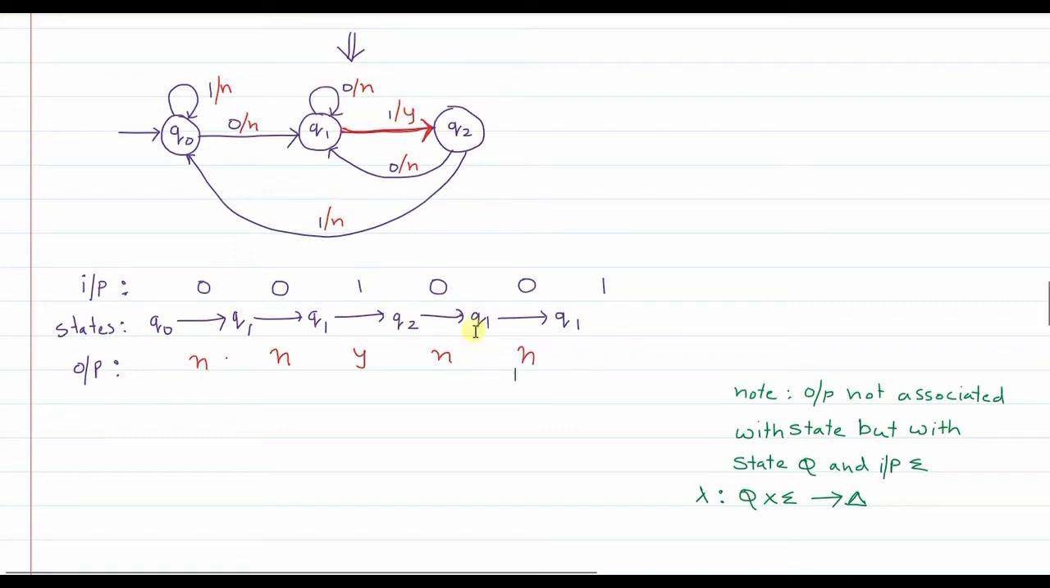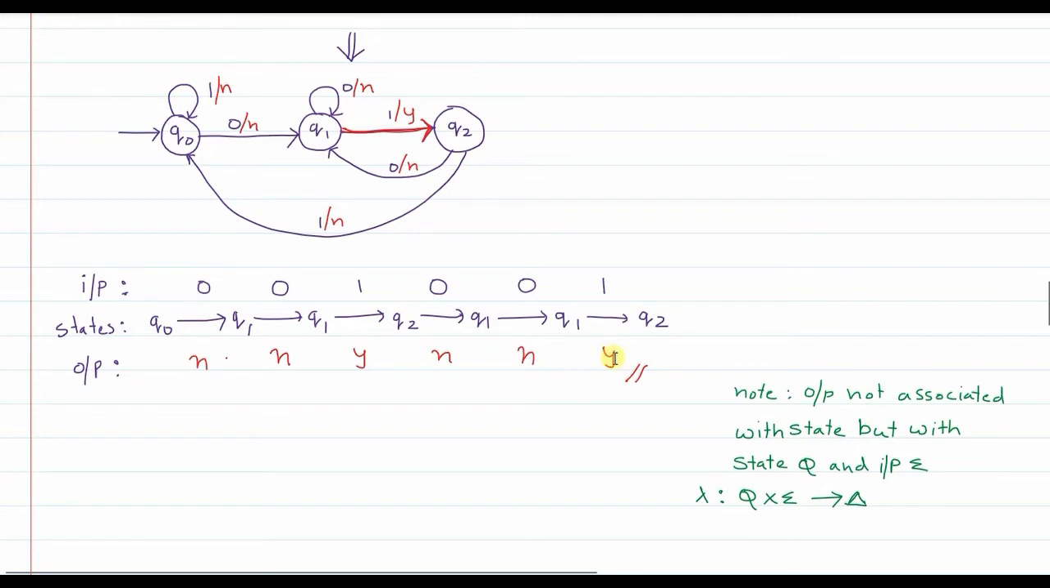fine? And finally when you are in Q1, when 1 is encountered, you move from Q1 to Q2 and the output associated with that transition is yes, right? Finally, when there is no input remaining to be read, you just check the final output that we have got. The final output is yes, and based on the output of the final transition, we say that the given string is accepted.